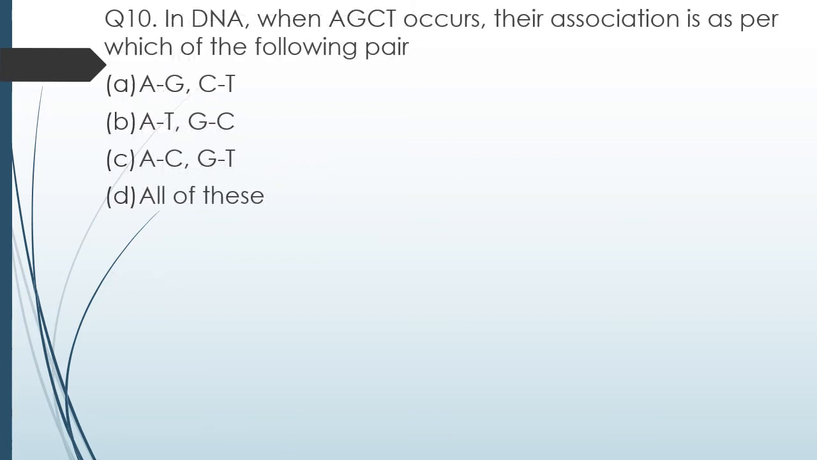Question number 10. In DNA, when AGCT occurs, their association as per which of the following pairs is correct? A is to G, C is to T; A is to T, G is to C; A is to C, G is to T; or all of these. Correct answer is option B, A bonds with T and G bonds with C.